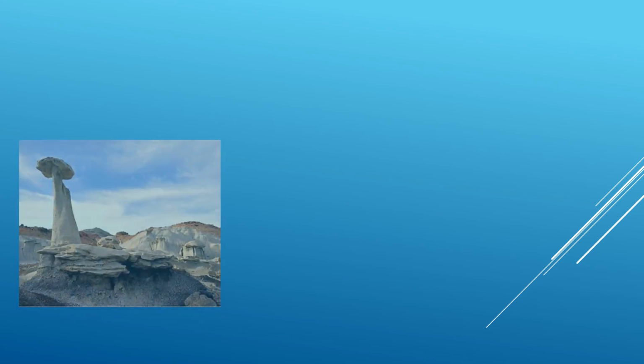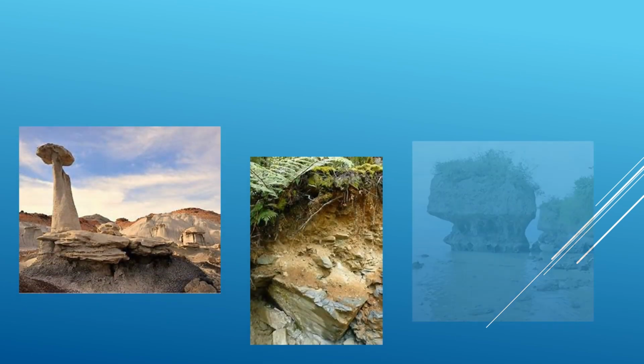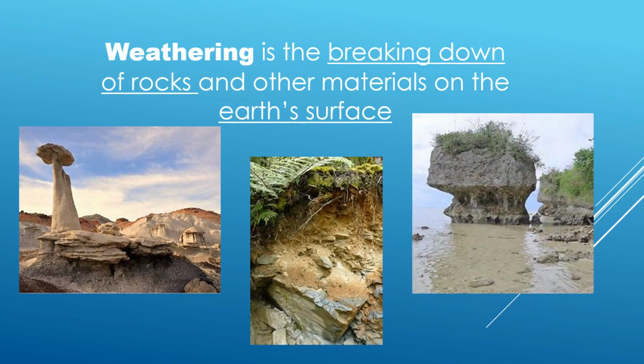First, we need to discuss what is weathering. Weathering is the breaking down of rock and other materials on Earth's surface. Additionally, it is the disintegration or alteration of the rock surface in its natural or original position through physical, chemical, and biological processes, induced or modified by wind, water, and climate.